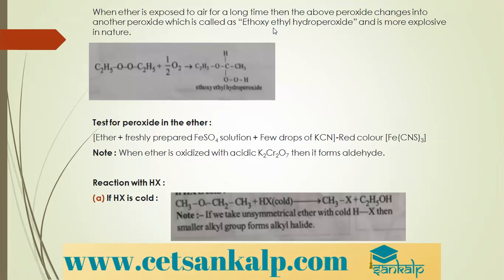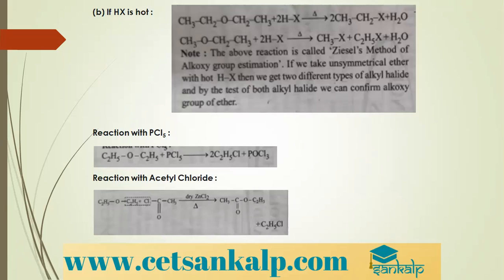Then if HX is hot, what happens? If HX is hot, both of them will form halides. This reaction is called Zeisel's method or alkoxy group estimation. If an unsymmetrical ether is heated with hot HX, we get two different types of alkyl halides, and by the test of both alkyl halides, we can confirm the alkoxy group of ethers. So if you are taking cold hydrogen halide, the smaller alkyl group forms alkyl halide and the larger alkyl group forms alcohol. But if you are taking hot hydrogen halide, then both of them will form alkyl halides.